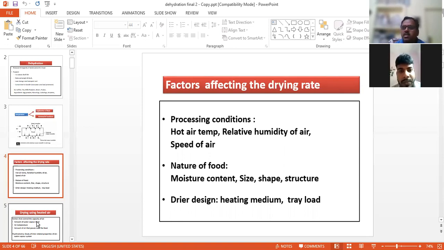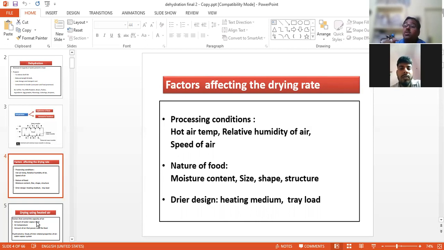The hot air which is applied for drum drying is generally in the range of 150 to 155 hot air temperature. Whereas in the case of spray drying, you can keep the hot air temperature around 184 to 223, depending upon the product.